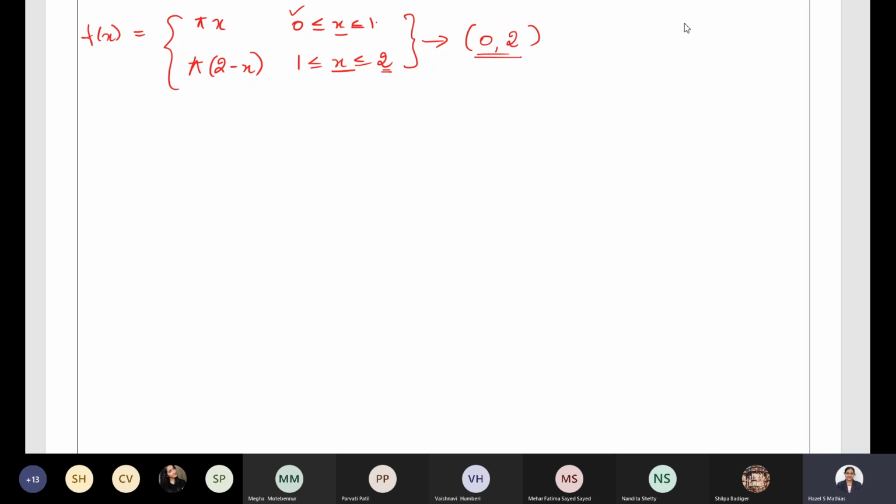So the original length of the interval will be what? The interval will be 0, comma 2, length will be 2 minus 0, that is equal to 2. So the period will be 2. We can conclude that period is 2, and generally we will have 2L. This is the general period. In this question we have got period to be 2. So what is the value of L? 2L equal to 2. This implies L equal to 1.